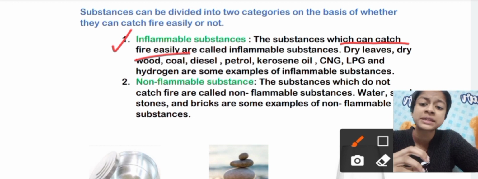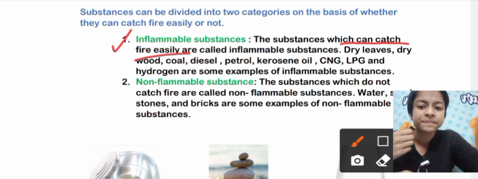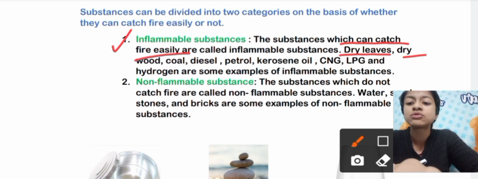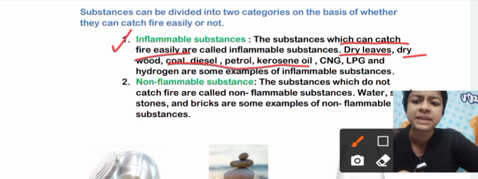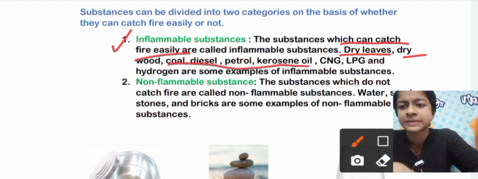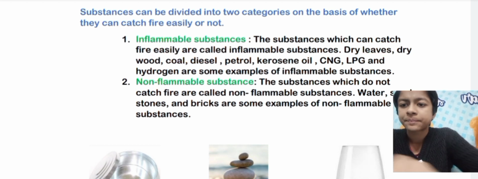The substances which can catch fire easily, like wood, which can catch fire easily, are termed as inflammable substances. Dry leaves, dry wood, coal, diesel, petrol, kerosene oil, CNG, LPG and hydrogen are some examples of inflammable substances. Okay.